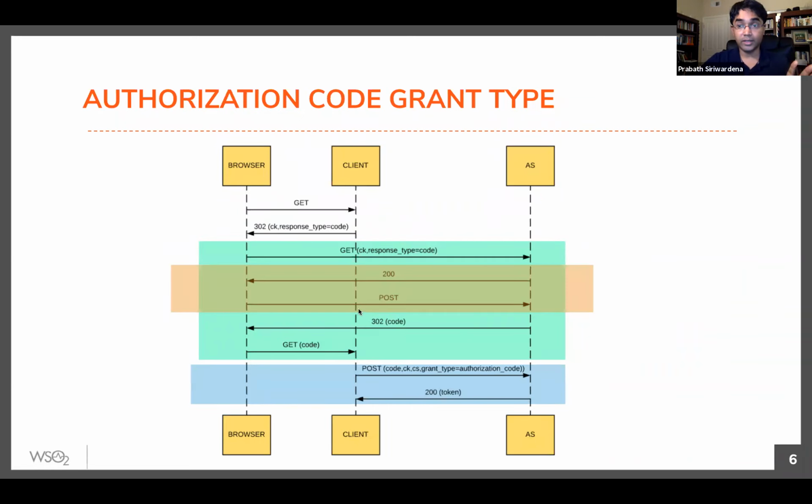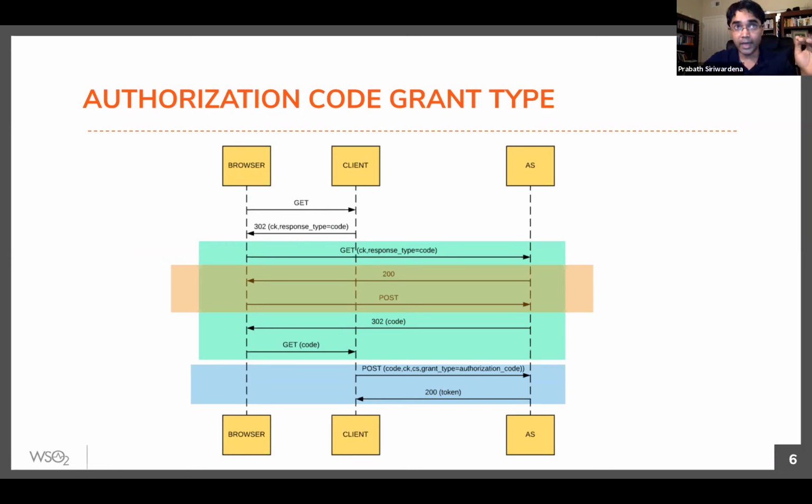So this is how it works internally. So this is a sequence diagram. Now we have the browser, this is a client application, authorization server. You do a get from the browser. You basically type the client app URL. Then the client will, if user is not authenticated at the client, if user doesn't have valid session with the client, will send a 302 response to the browser, right? So when you send a 302, you also add something as a location header, right?